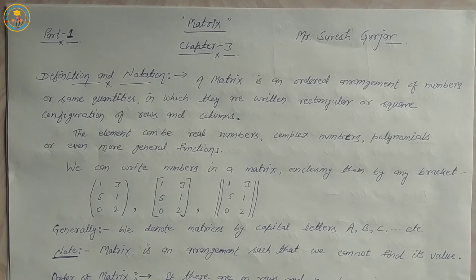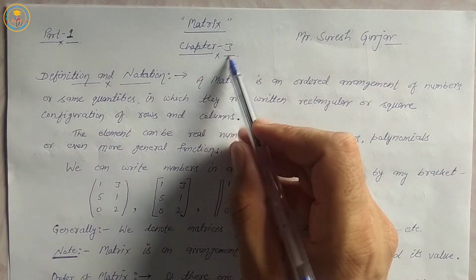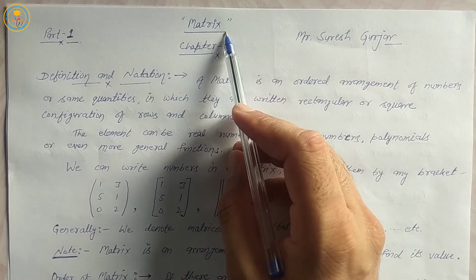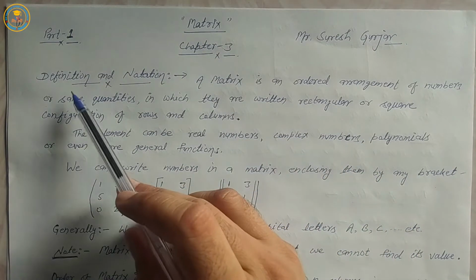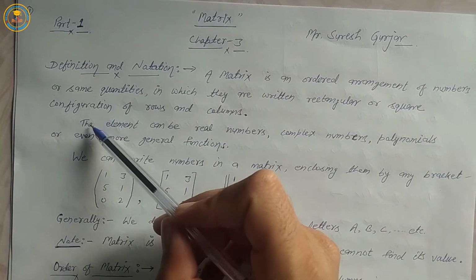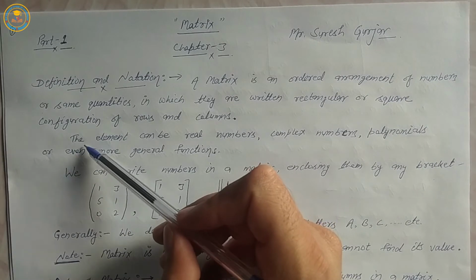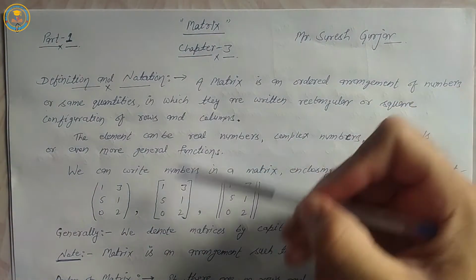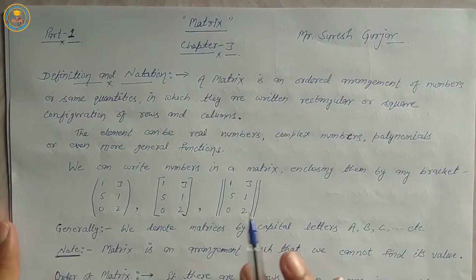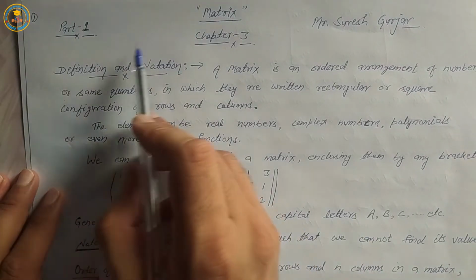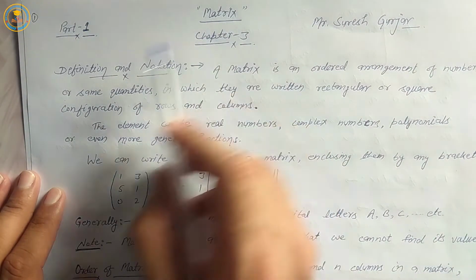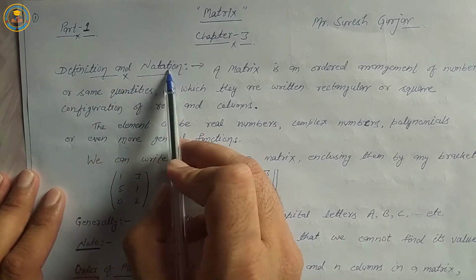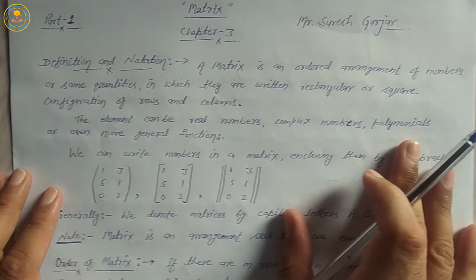And today we will read about chapter 3, matrix: the definition of a matrix, notation of a matrix, and types of a matrix. Let's start the topic matrix. Definition and notation of a matrix.